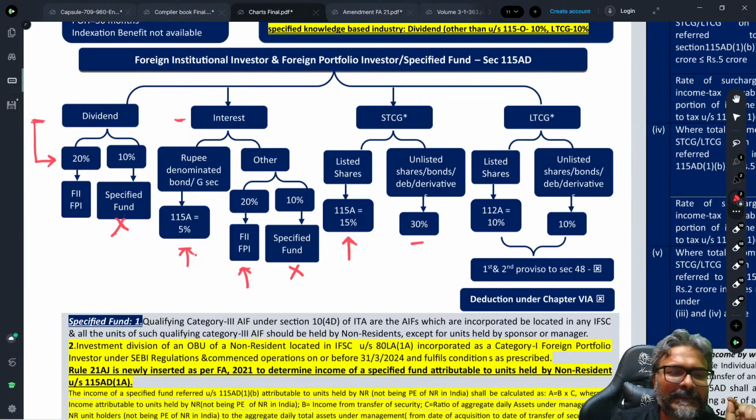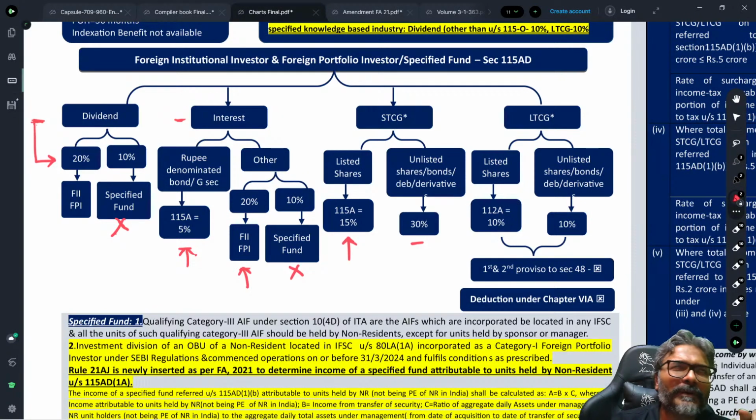So far as LTCG is concerned, students, LTCG, again, go with that 112A. So they have said if FII has got the LTCG which is covered under 112A, then the benefit of 112A would be applicable. And what is that? 10%. Other than 112A, students, any other long-term capital gains would be at 10%.